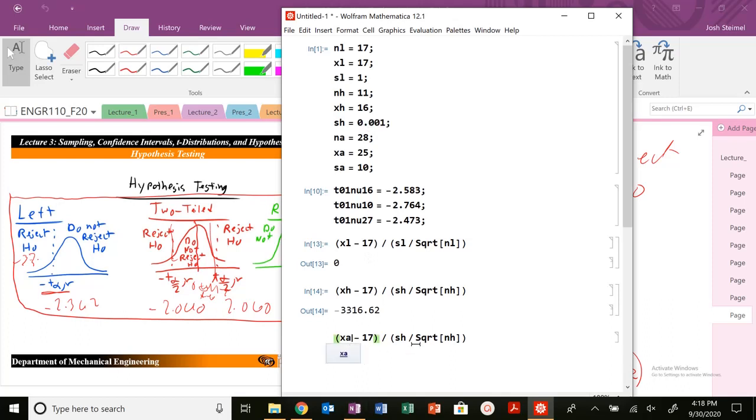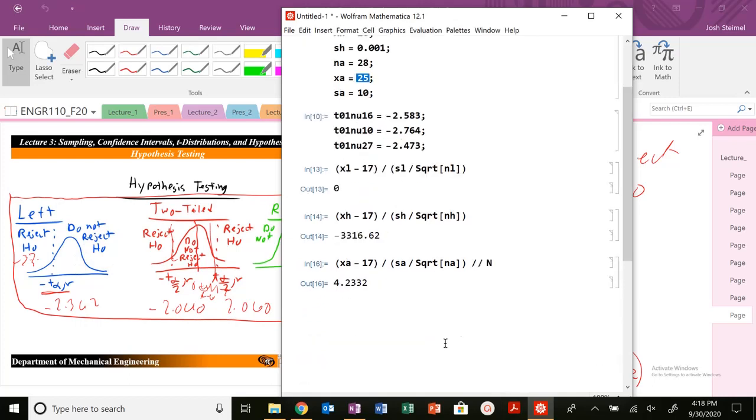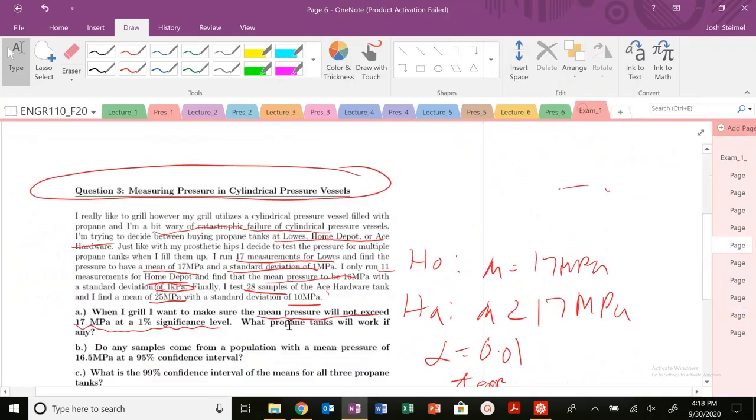And then let's look at ACE. So that is reject. Let's do this and look at it numerically. And 4.322, so this is positive, do not reject. Again, that should make sense looking at this region here. So that is the first part of this question done.